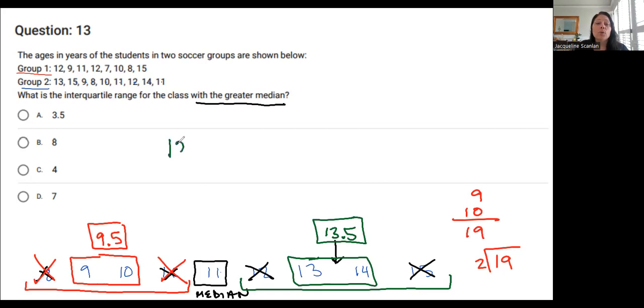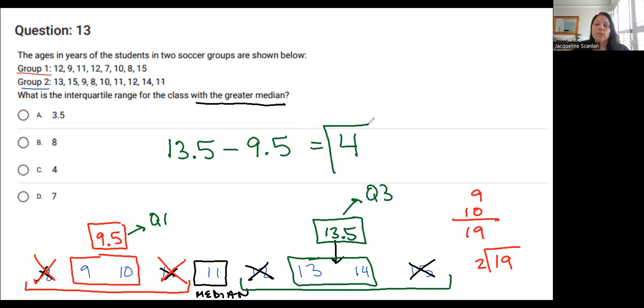All right, now to find the interquartile range, I subtract. I'm going to do 13.5 minus 9.5. This is called, by the way, quartile 3. This is called quartile 1. Much easier to figure out with a box plot than with just a list of numbers. 13.5 minus 9.5 is 4. I could use a calculator to figure that out. So the correct answer choice here is C.